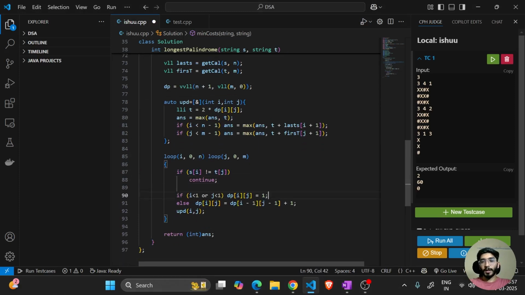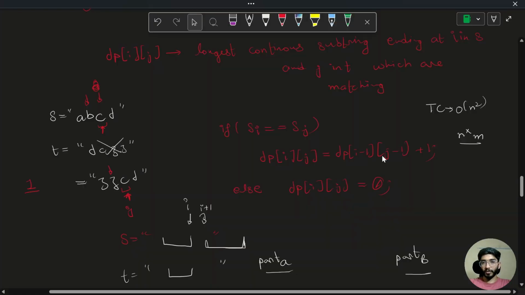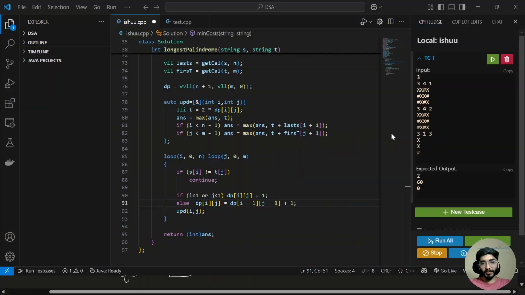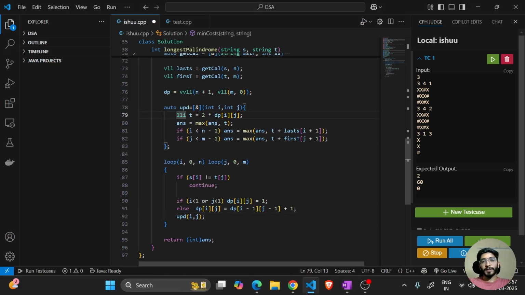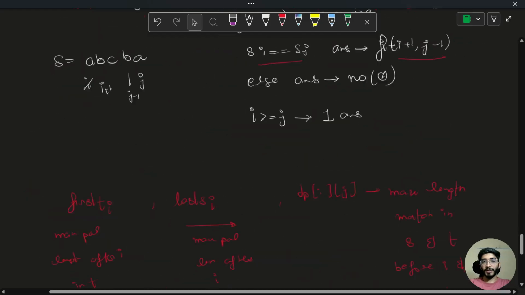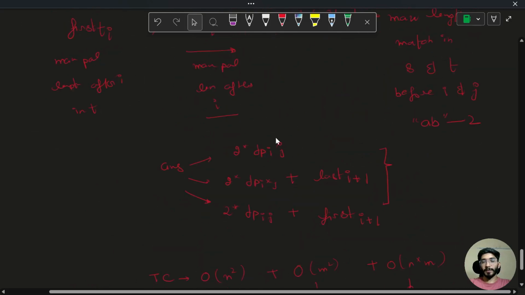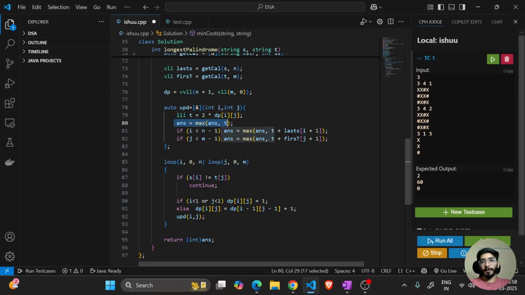Other than that, if the -1 states are not in my scope, we'll just put simply 1 here. Otherwise, we'll get the answer from smaller states and put +1 over there, which is the transition that we discussed. Then we'll be updating my answer, which is option 1, twice of dp ij, which we just discussed here, and we'll update my answer.